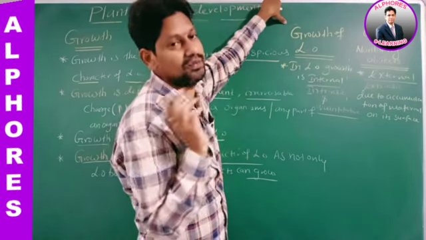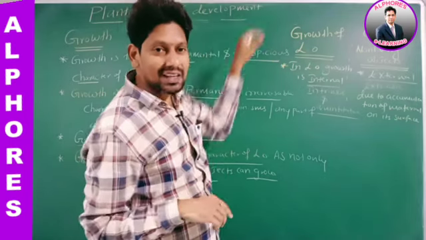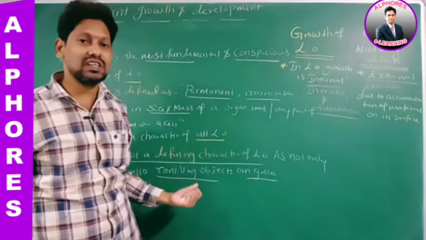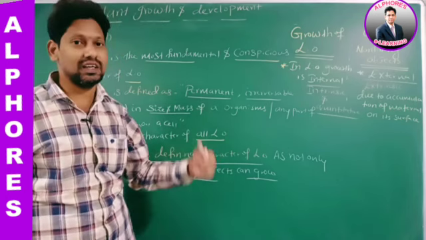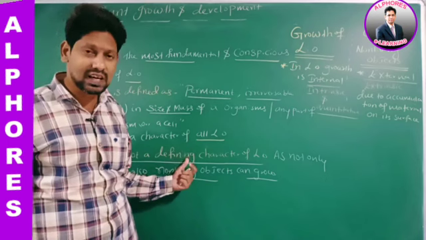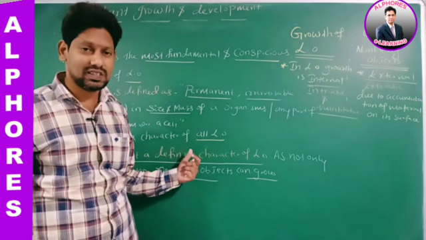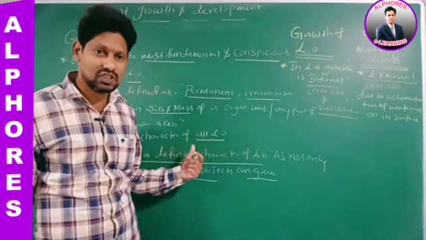As growth also takes place in non-living objects, growth is not a defining character of living organisms. Is this statement okay?